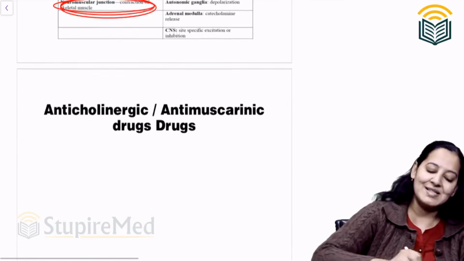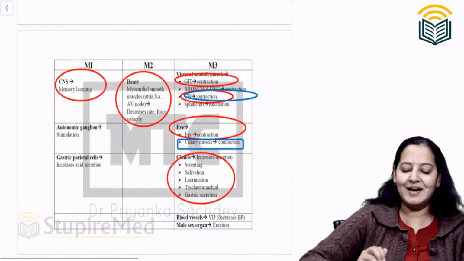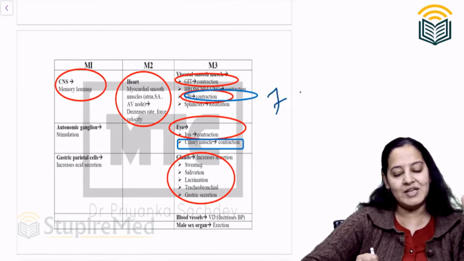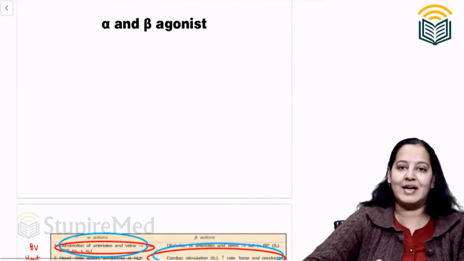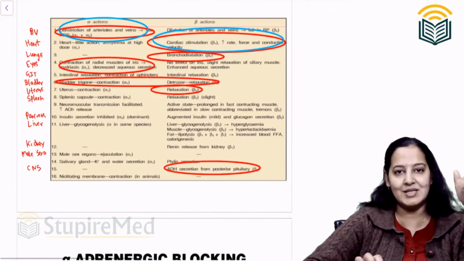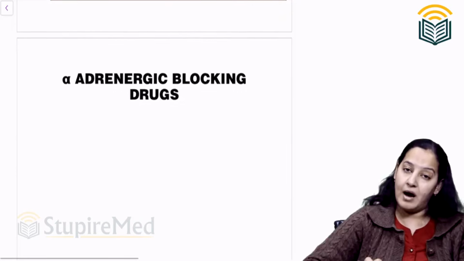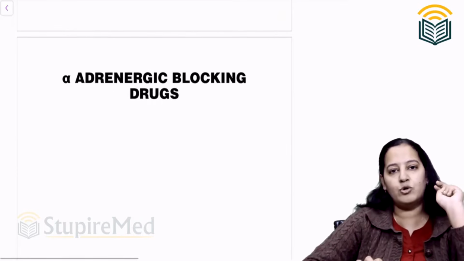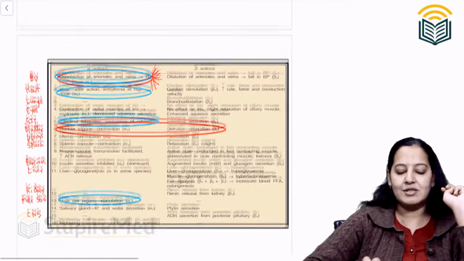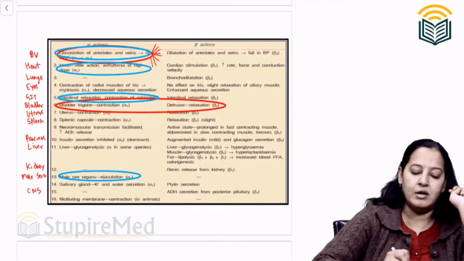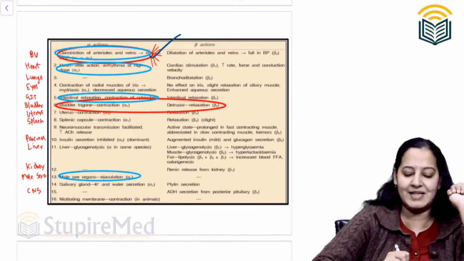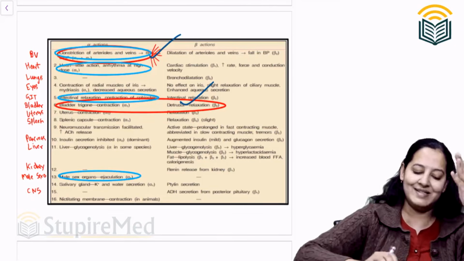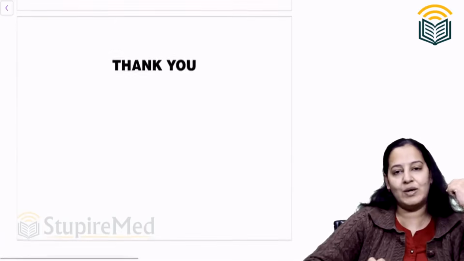The second chapter was anticholinergic. You can see here, there are 7 uses and 2 side effects, red and blue. So you can enumerate. The third is adrenergic, that is alpha and beta agonist. These are the uses and side effects in front of you. Then anti-adrenergic. In anti-adrenergic, we have done 2 chapters, alpha blocker and beta blocker. This is alpha blocker based on vasoconstriction, vasodilatation. 8 uses were there, and second was BPH, only 2 uses, and side effects are there in front of you. And based on beta blocker, these are the uses and side effects. So this chapter is done.